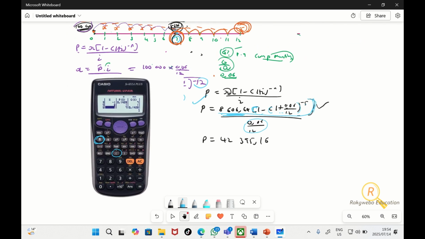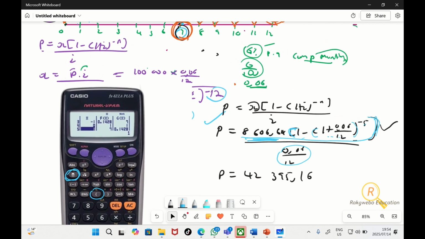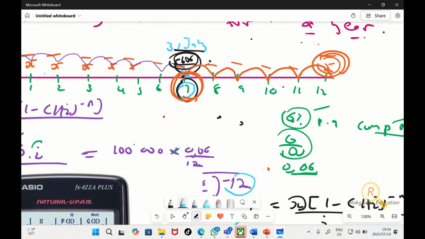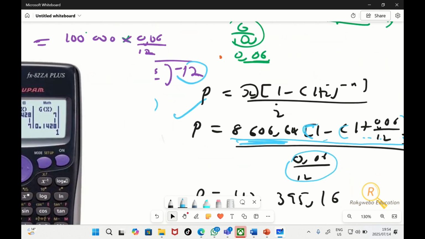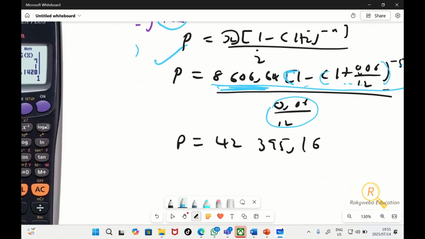So this 42,000 means that if this guy wants to settle the loan immediately, at time 7 on the 31st of July, immediately after getting debited the 8,000, he needs to pay back the bank $42,395.16. Only then will the whole loan arrangement be closed and he won't have to pay anything in the future.